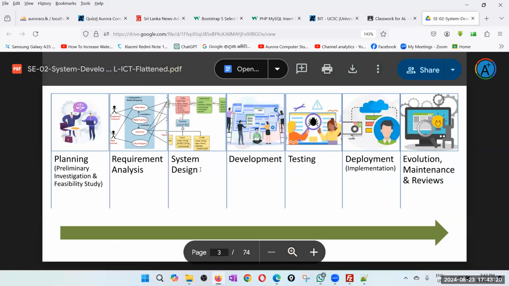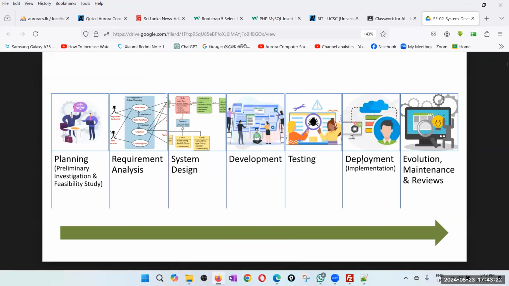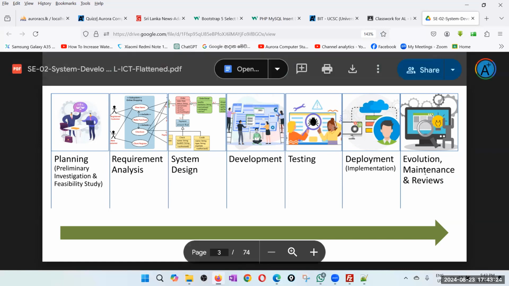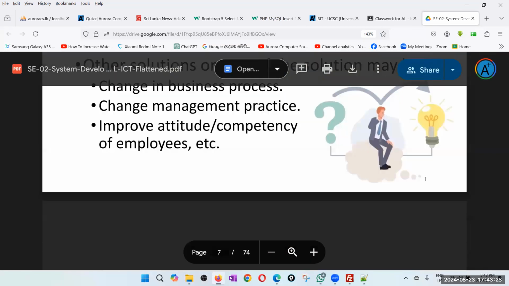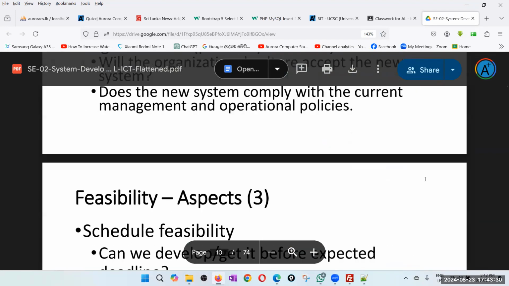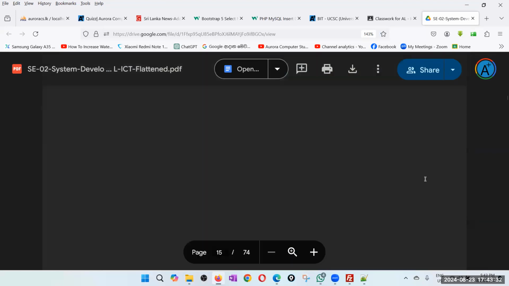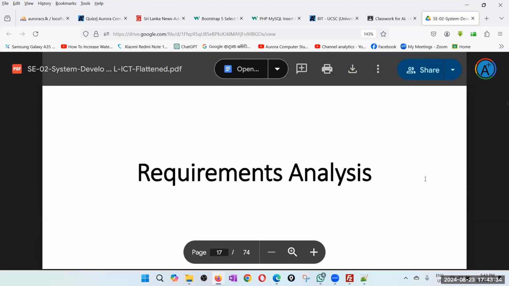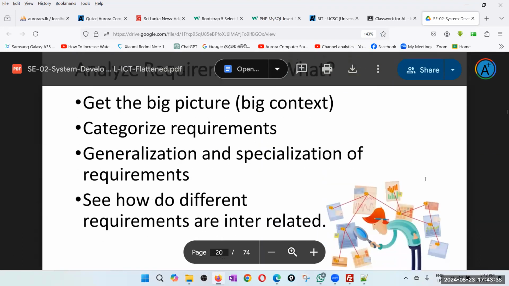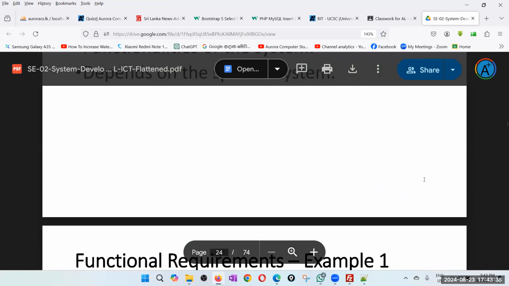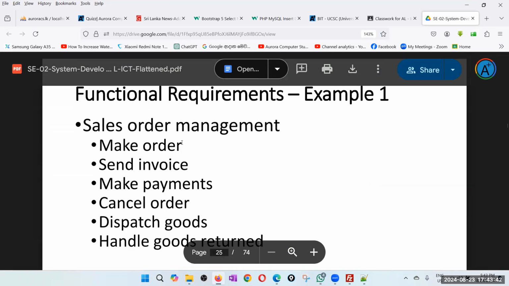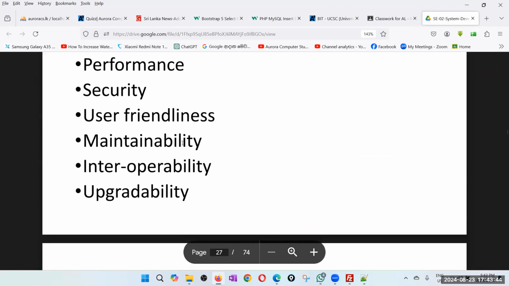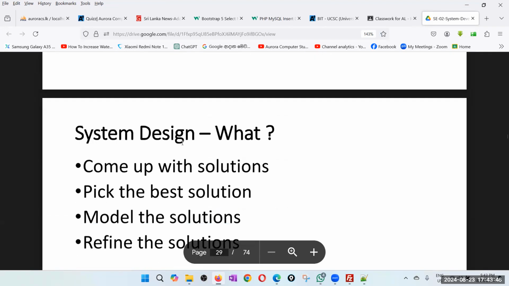Planning, requirement analysis, design, development, testing, deployment or implementation, evolution, maintenance, and reviews. So then we went one by one. And this is deployment, this is requirement analysis. Remember, we had a question about the functional versus non-functional requirements also. So we have covered everything.